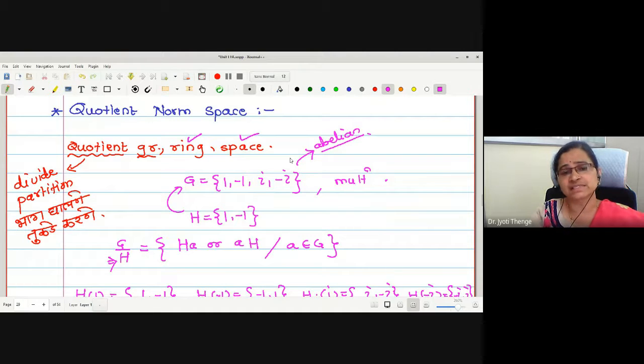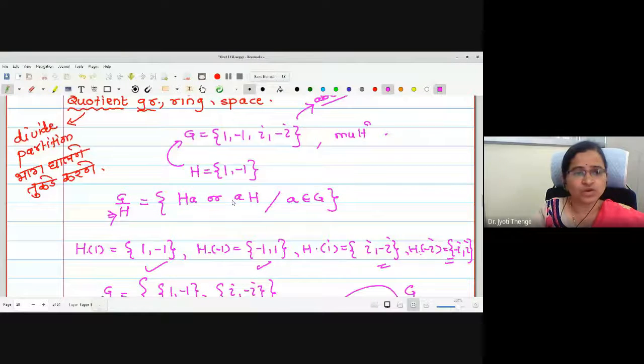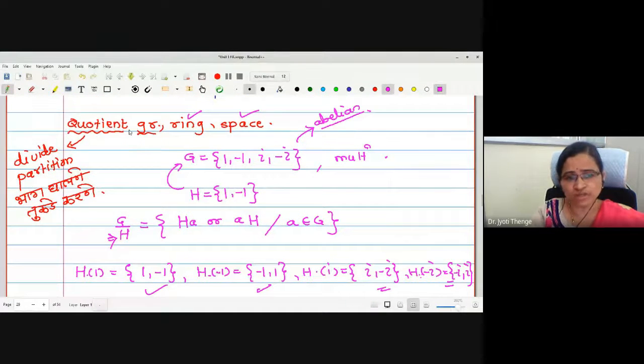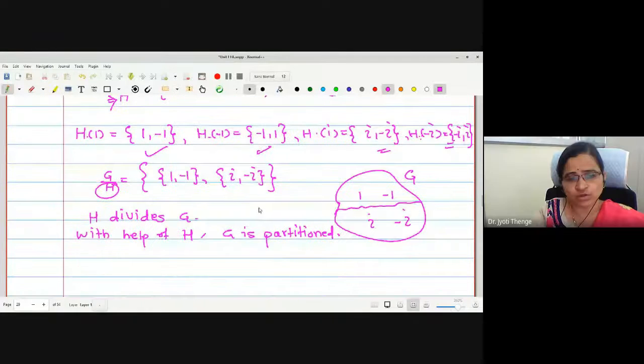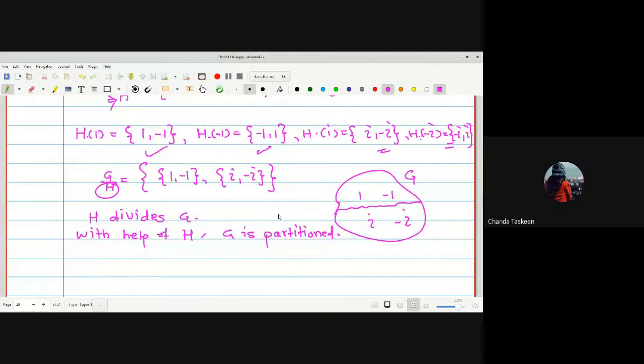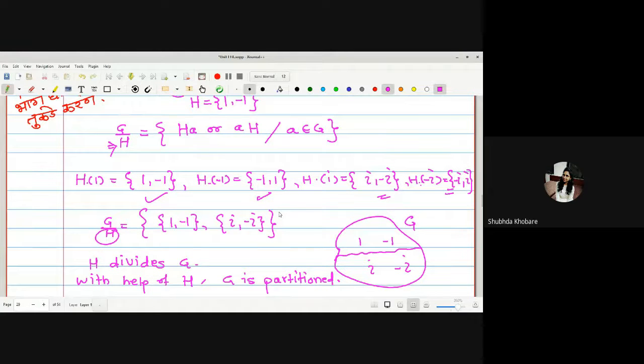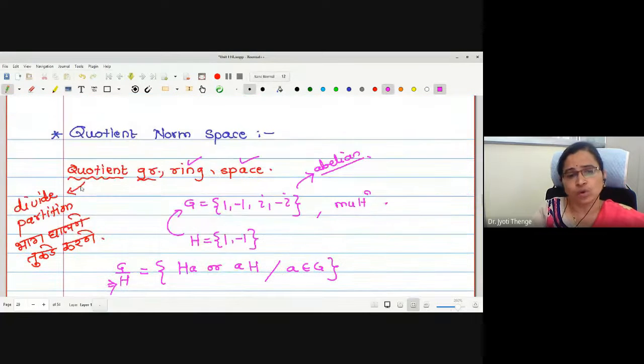Now today we were extending the concept of quotient space to quotient norm space. Is that okay? Have you understood the meaning of the word quotient, why it is called quotient group? Yes, ma'am. Very good. Now, quotient ring I will not repeat. We will jump directly to the quotient spaces.